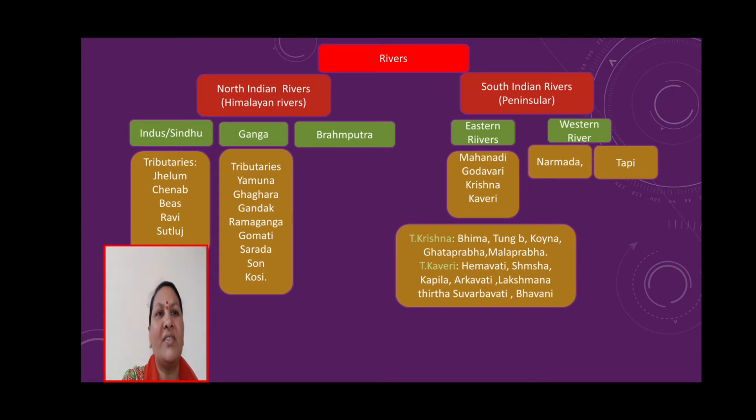The eastern rivers are Mahanadi, Godavari, Krishna and Kaveri. The tributaries of Krishna are Bhima, Tungabhadra, Koyna, Ghataprabha and Malaprabha. The Kaveri tributaries are Hemavati, Shimsha, Kapila, Arkavati, Lakshmana Tirtha, Suvarnavati and Bhavani. The western rivers are Narmada and Tapi. Thus, these are the most important aspects.